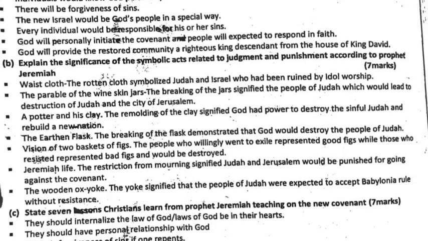The breaking of the flask demonstrated that God would destroy the people of Judah. Vision of the two baskets of figs. The people who willingly went to exile represented good figs, while those who resisted represented bad figs and would be destroyed. Jeremiah's life: the restriction from mourning signified Judah and Jerusalem would be punished for going against the covenant. The wooden ox yoke: the yoke signified that the people of Judah were expected to accept Babylonian rule without resistance.